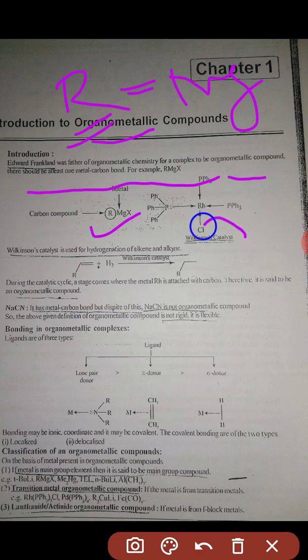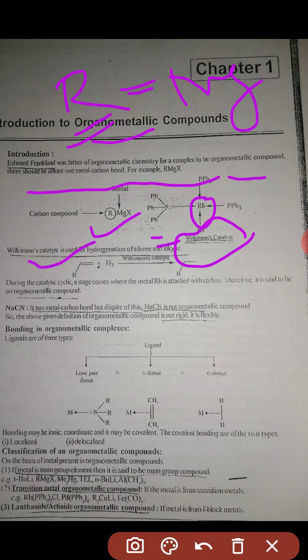This is Wilkinson catalyst, a very important catalyst. Here rhodium is the central metal and forms bonds with the triphenyl phosphine phenyl rings, and this is also an example of an organometallic compound. Wilkinson catalyst is used for hydrogenation of alkenes.